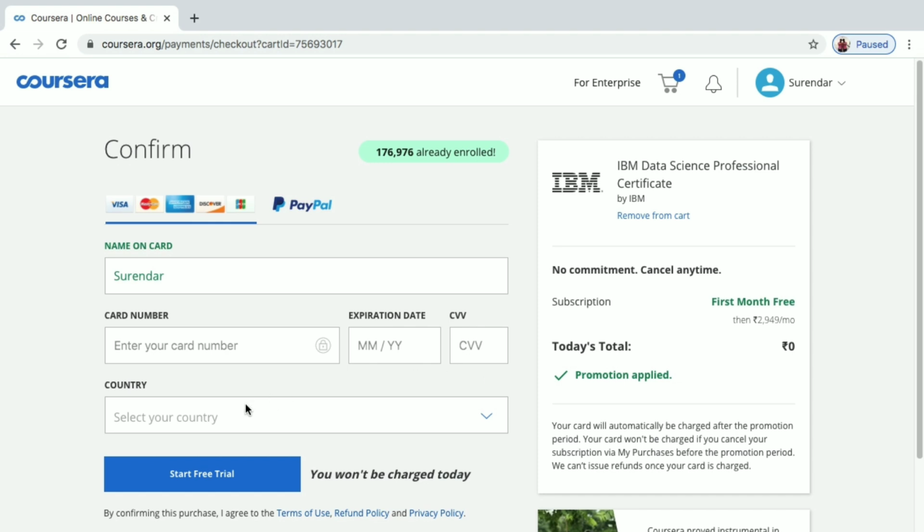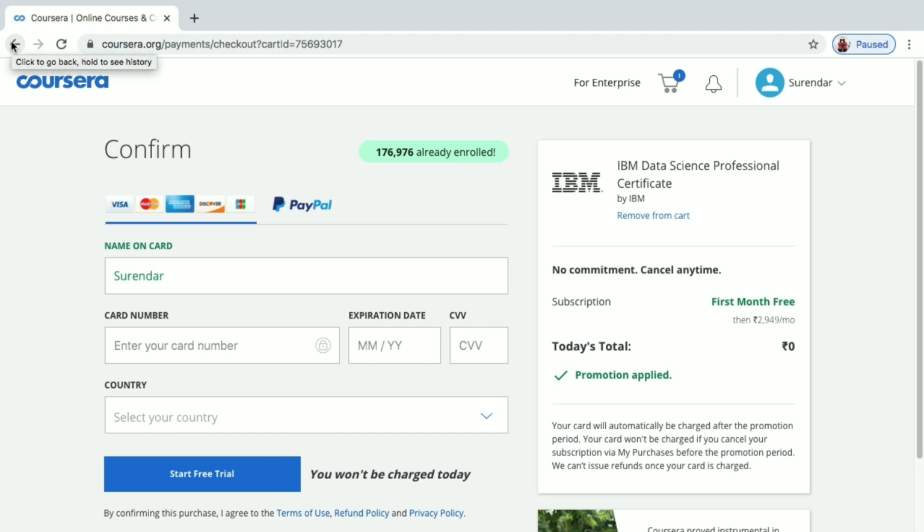You have to cancel this subscription after 1 month. You can see there your card will be automatically charged after the promotion period, that is after 1 month from when you apply. Your card won't be charged if you cancel your subscription via my purchases before the promotion period. We can't issue refunds once your card is charged. That is, you need to cancel the subscription before 1 month. Like if you enroll on June 16, do whatever courses you can before July 16 or 15, and cancel the subscription, or else your card will be charged and they won't give the refund.